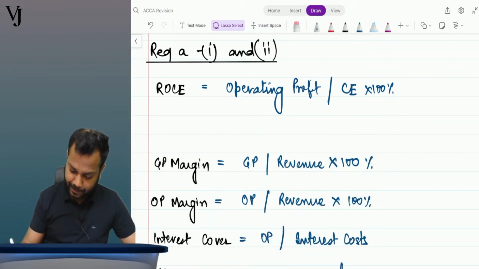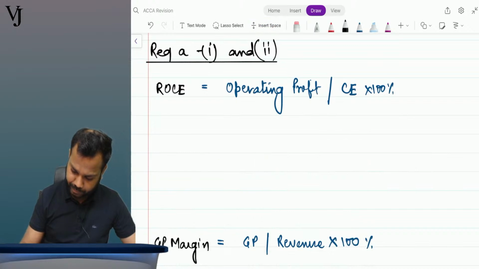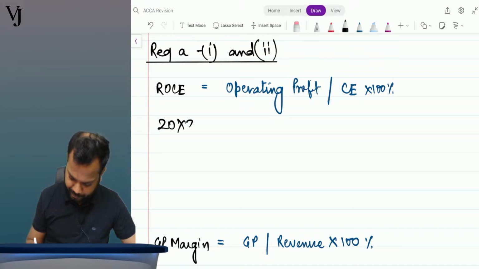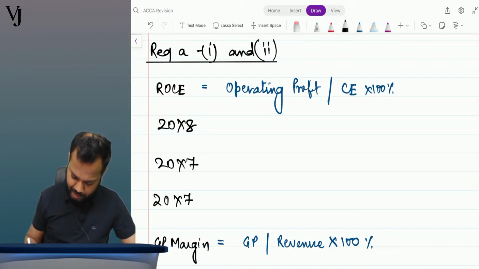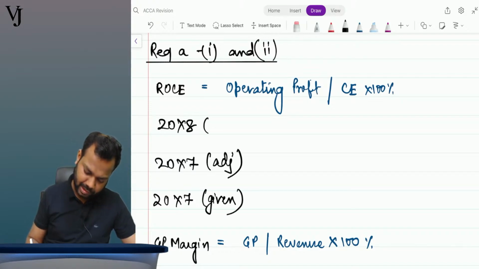So ROCE, return on capital employed. Tell me, what is the ROCE for 20x8, 20x7, and 20x7 adjusted? That is given in the question. Okay, adjusted 20x7, adjusted 20x8.